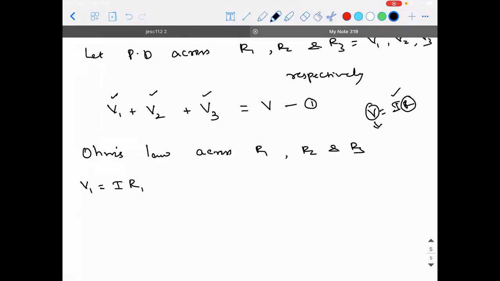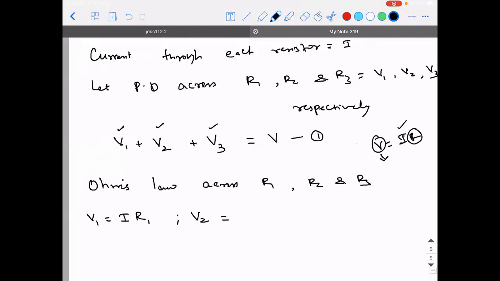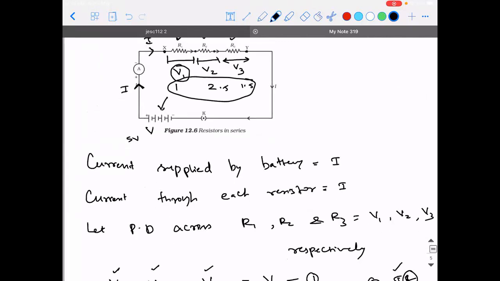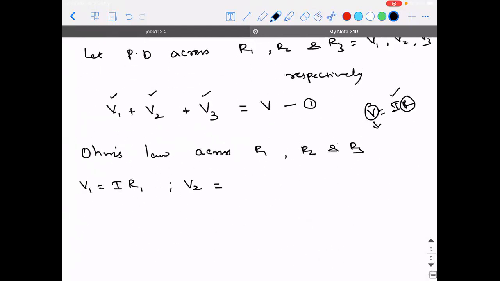Guys, any doubt in this? Similarly, V2 will be equal to what? I into R2. Very good. I into R2, because the current through the second resistor is also I only. V3 is how much? I into R3. Let me call this the second equation.